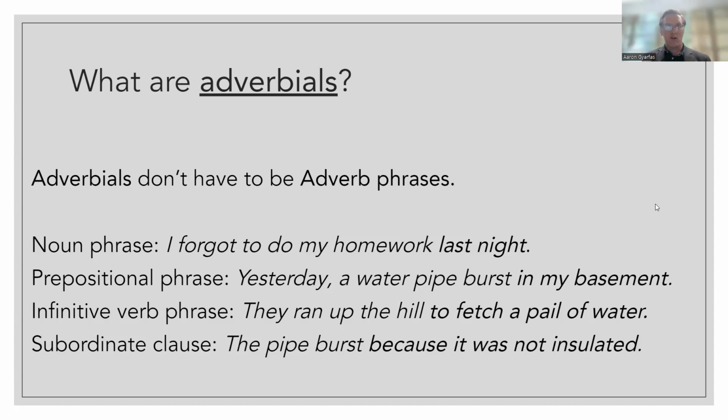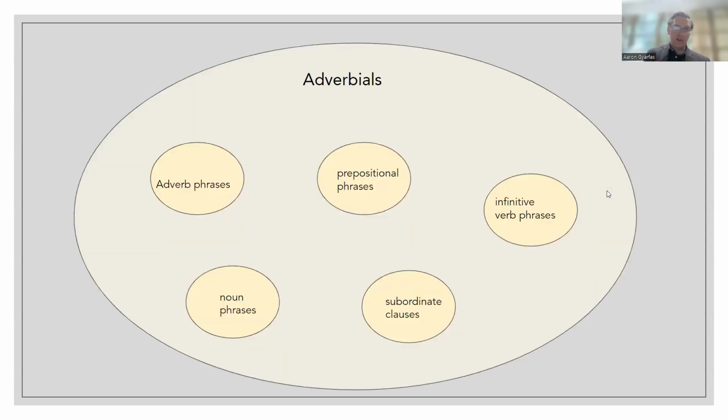It may be an actual adverb phrase with an adverb in it, or it may be some other kind of phrase. So I've drawn this big circle here. These are adverbials. These are phrases or clauses performing the function of an adverb. They are adverb-ish, adverb-like. They are adverbials. Okay, and you can see that first little circle has adverb phrases in there.